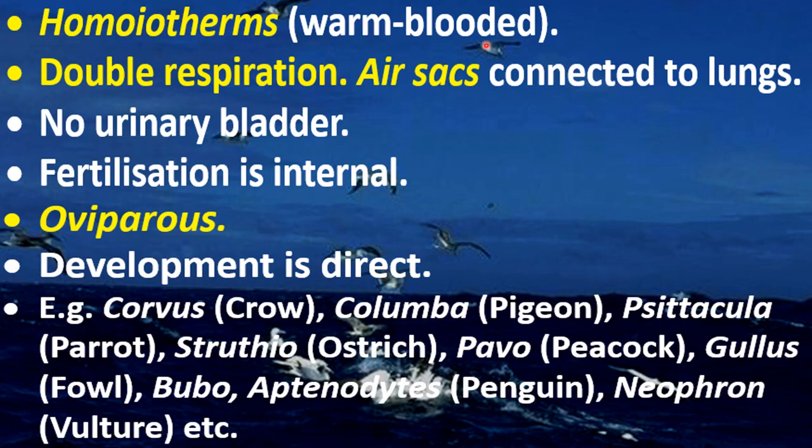The temperature inside their body fluids doesn't change with the change in temperature of the external environment. So they can remain active in cold as well as in hot. So these are called warm blooded animals, means they can regulate their body temperature.